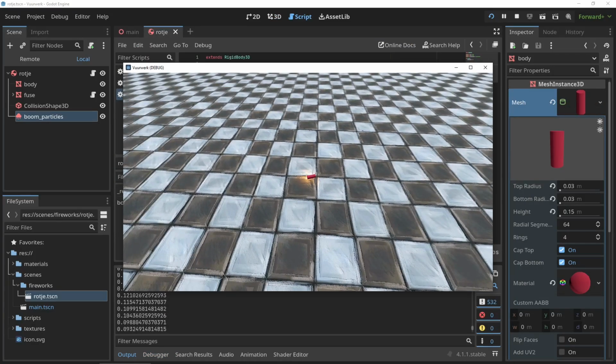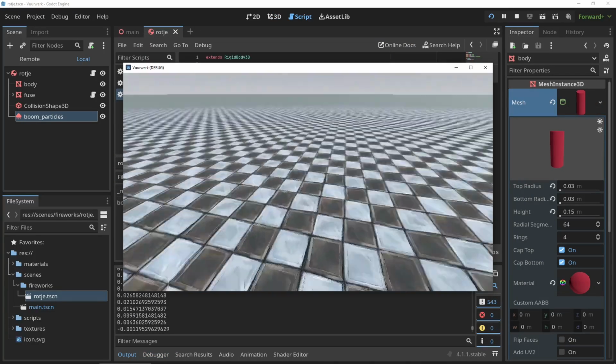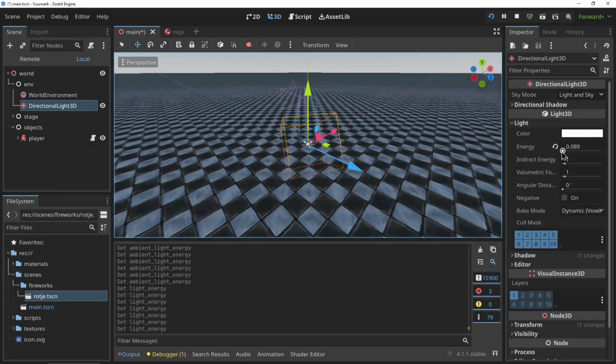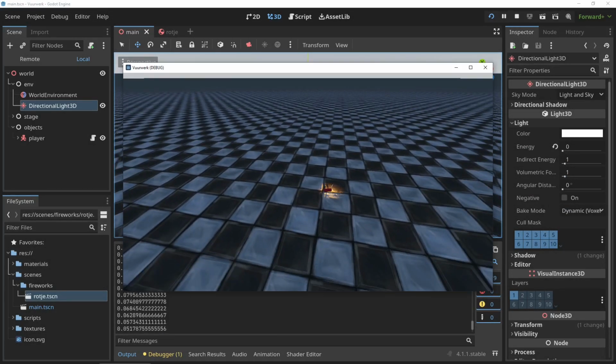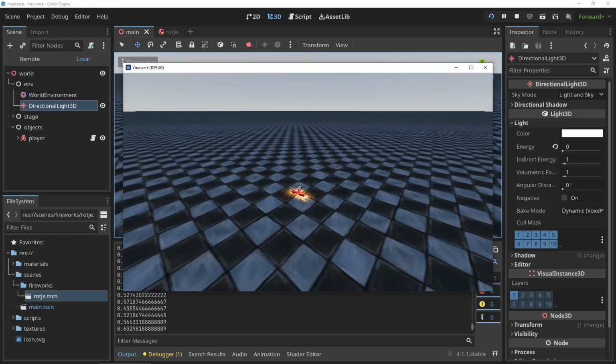The next thing I'll do is make the firework actually explode when the fuse is all the way down, and I'll quickly dim the lights so we can see the explosions a little better. Now I wasn't really feeling the impact of these explosions and I thought a good way to add some impact